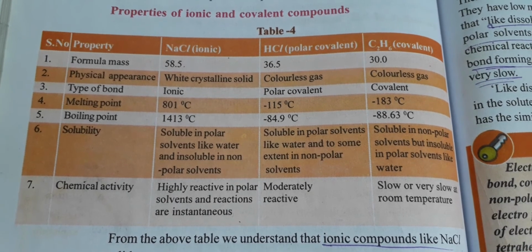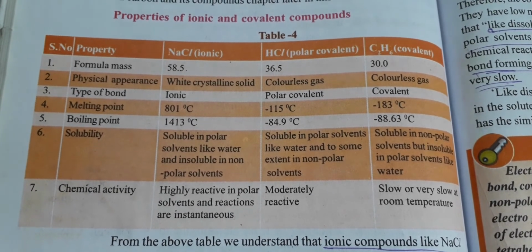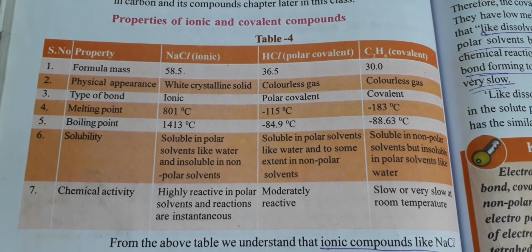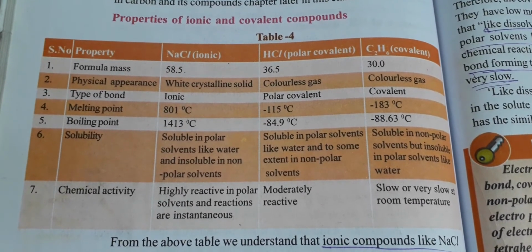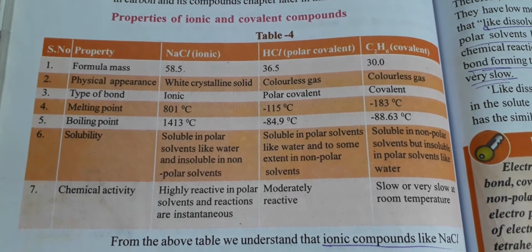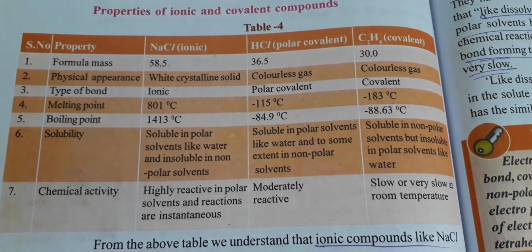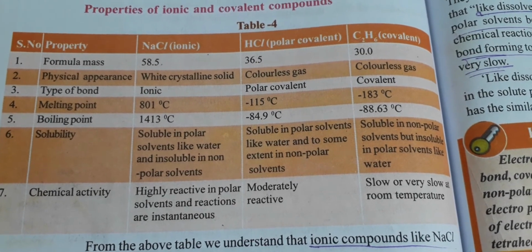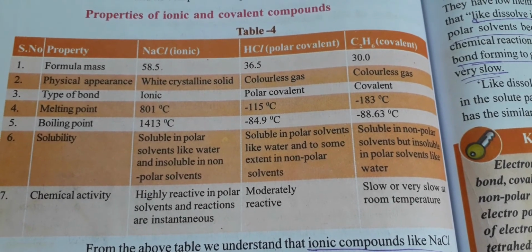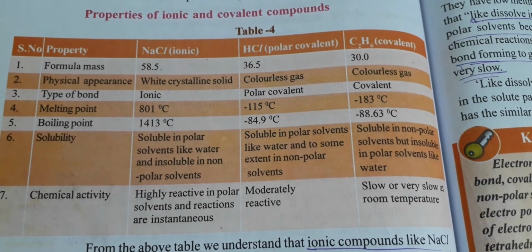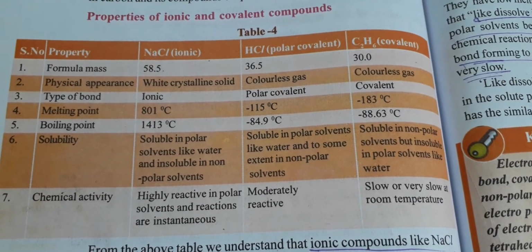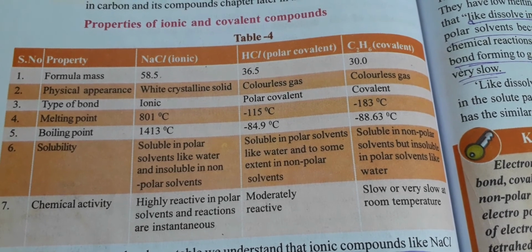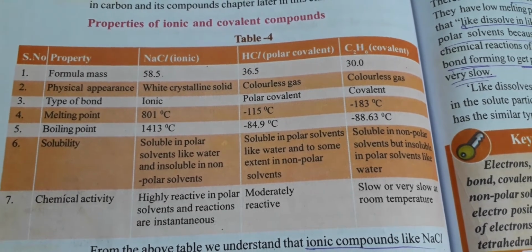So C2H6 is covalent. And then next, if you see physical appearance, NaCl you all know very well, that is the salt, a white crystalline solid. HCl is a colorless gas, we are talking about dry HCl. And the next, C2H6, is a colorless gas. And the type of the bond: ionic, polar covalent, and covalent. Now what is the difference between covalent and polar?